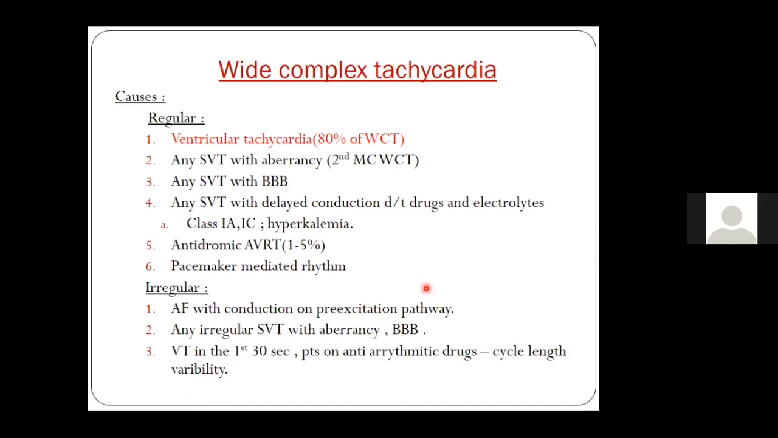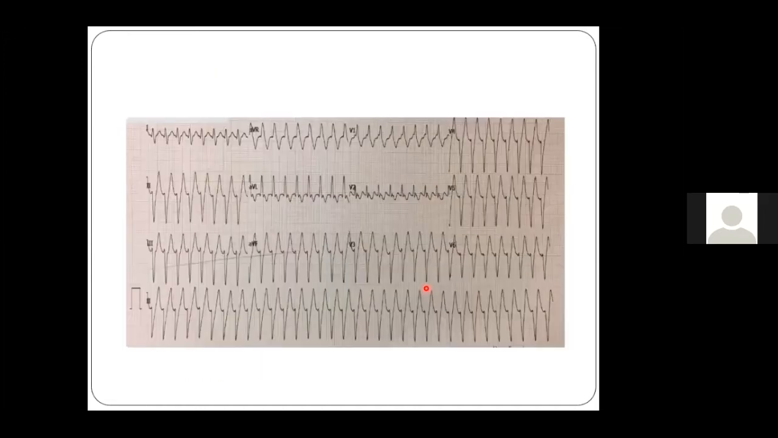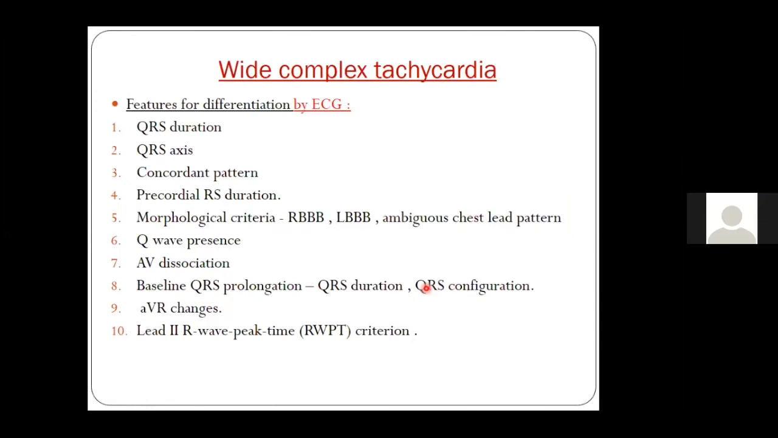However, in today's class, we are just interested in the first two diagnoses, that is a VT and an SVT with aberrancy. Now, this is one of the ECGs. I will come back to all these ECGs again at the end of the class. So when you get a patient with a wide QRS tachycardia, these are the 10 points on the basis of which you have to decide whether it is a VT or an SVT with aberrancy.